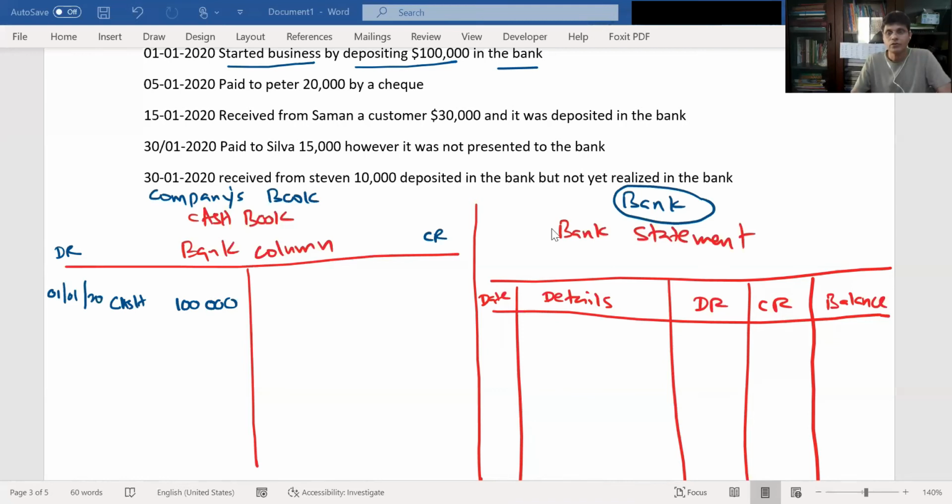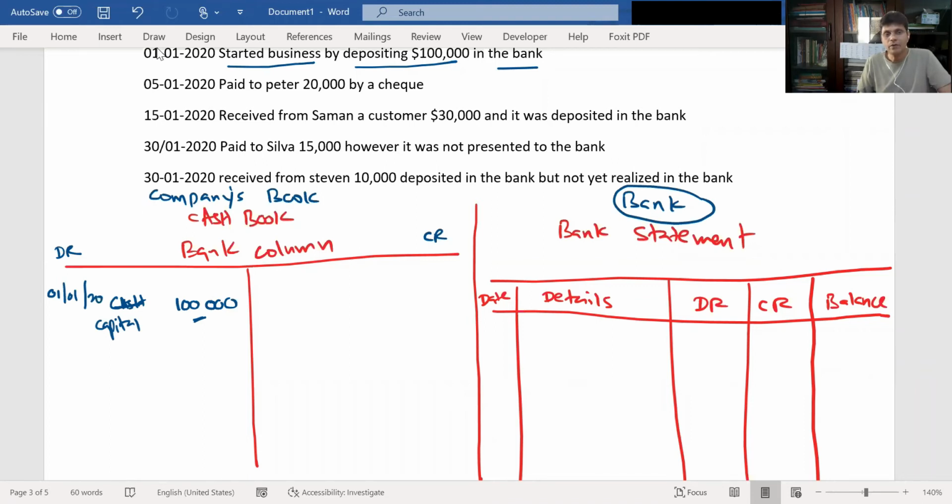Okay, so now the company's book, the company's accountant would have debited the bank column and credited the capital account. Let's say capital.